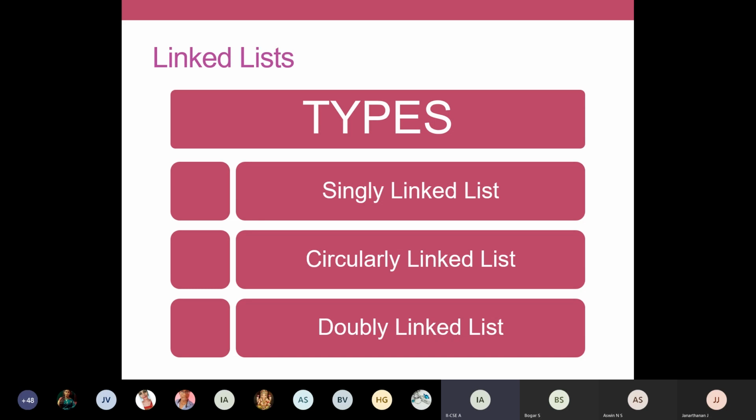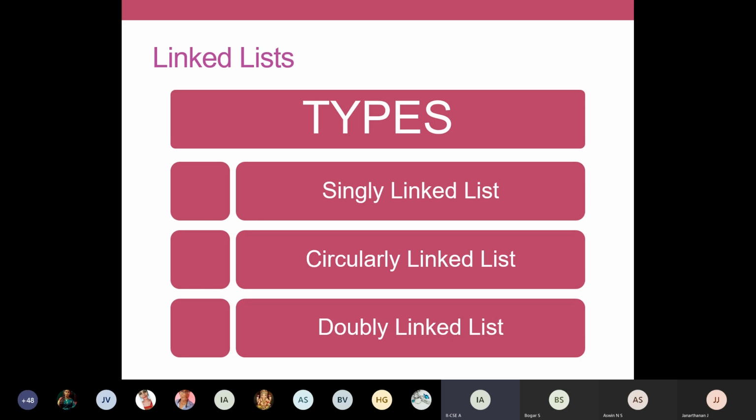Okay, so these are the 3 variations. We'll see how to program your singly linked list today, and probably tomorrow we'll see how to program a circularly linked list and doubly linked list. To begin with, we'll start with the singly linked list.